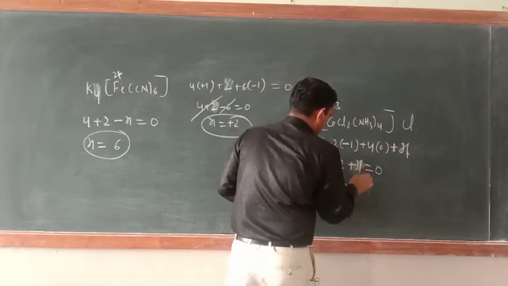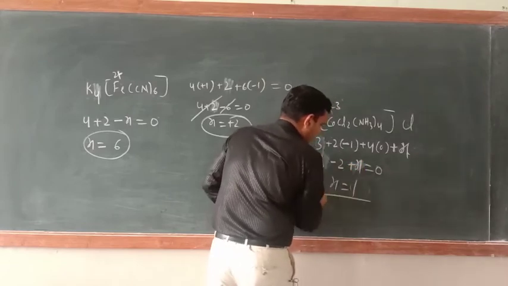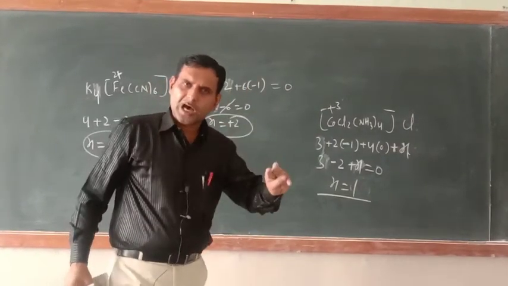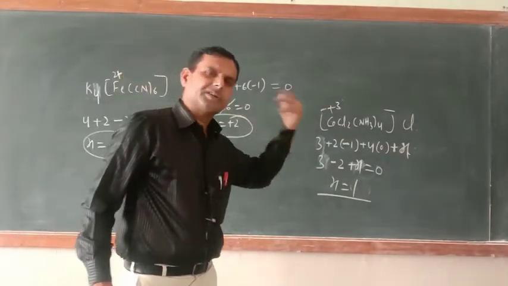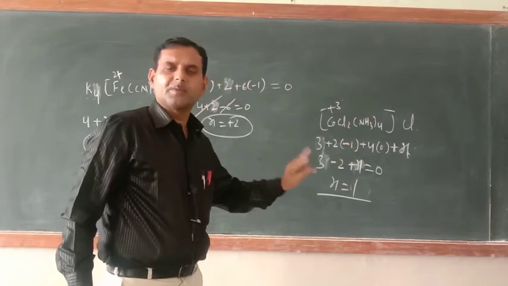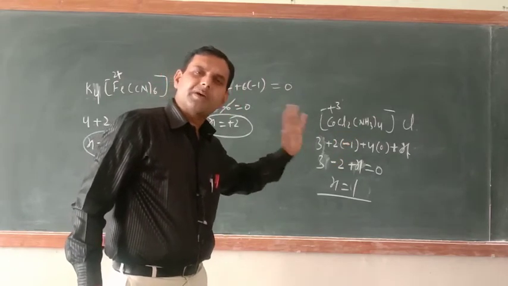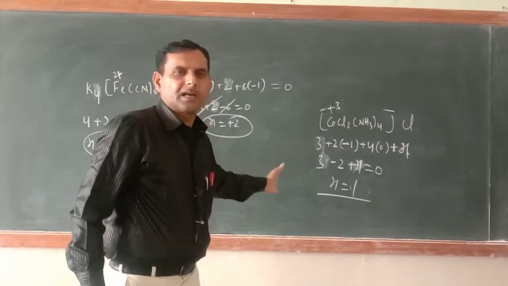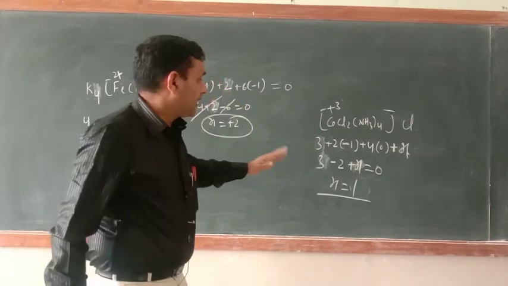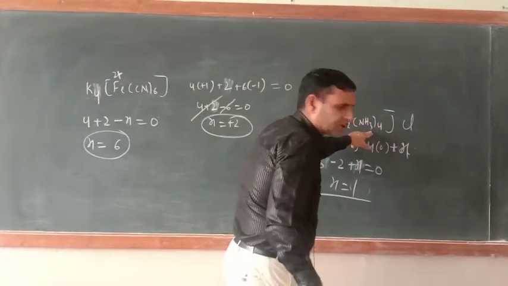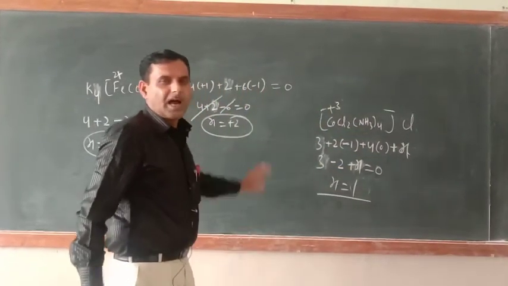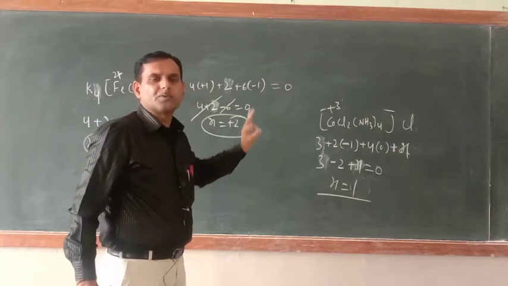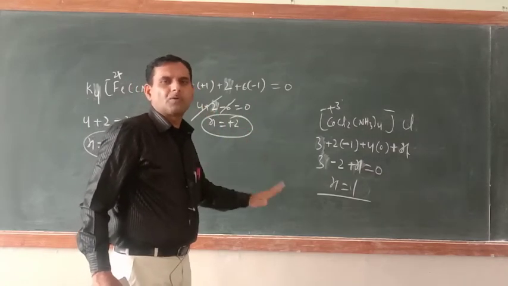Plus x. So x equals 1, so the number is 1. That means if you know the oxidation number, everything else can be calculated. Similarly, if you know the rest, then the oxidation number of the central metal atom can be calculated, including the ligand number also. And the sum of the total positive and negative charge is equal to 0 in a coordination compound also.